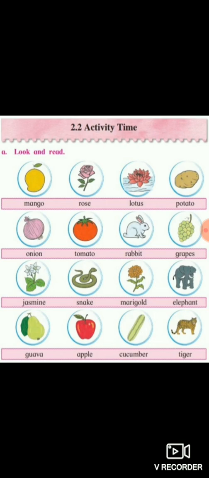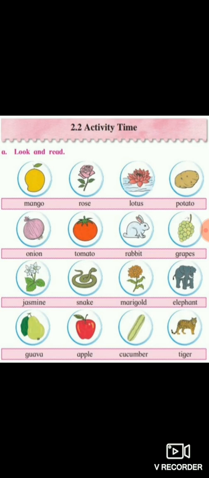Now jasmine is a flower. It is the name of a flower, jasmine. The next picture, S-N-A-K-E, snake. Now snake is an animal. Yes. The next is marigold, M-A-R-I-G-O-L-D, marigold. It is a flower. The flower's name is marigold.